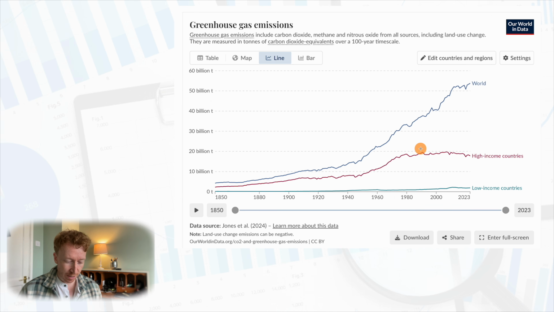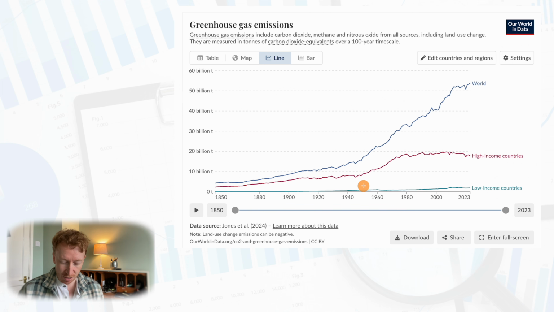This line graph is the same as the previous line graph, but here we can see the world, high-income countries, and also low-income countries. As we can see, for the whole world we have seen quite a substantial increase in the amount of greenhouse gases emitted worldwide. From the year approximately 1945 until 2023, the amount of greenhouse gases emitted throughout the whole world has more than doubled during this time. And we have seen a substantial increase during this time.